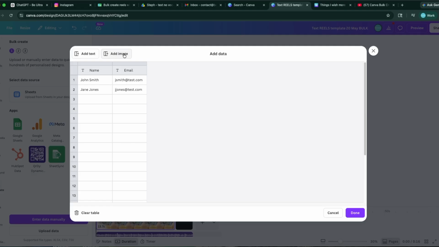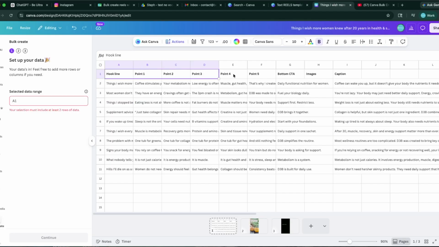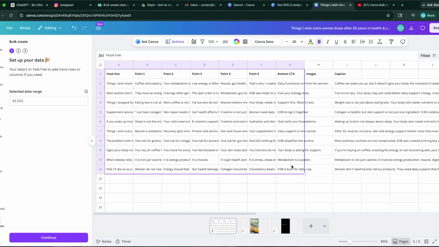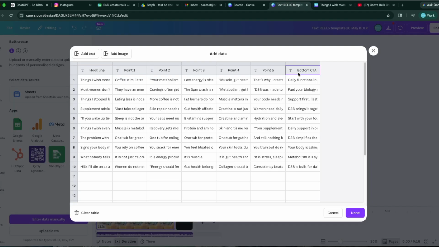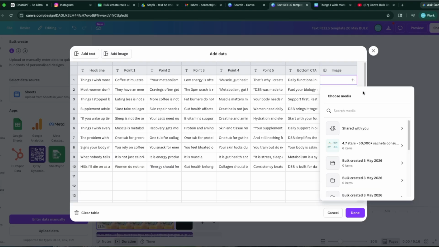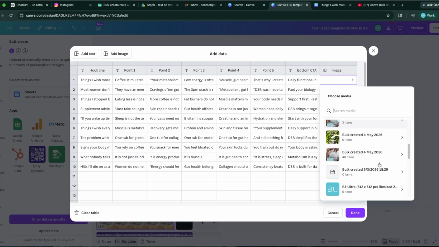Interesting. So this has an add image on this version. If I do this again and go add image, yeah, right. This is where I can add any images.